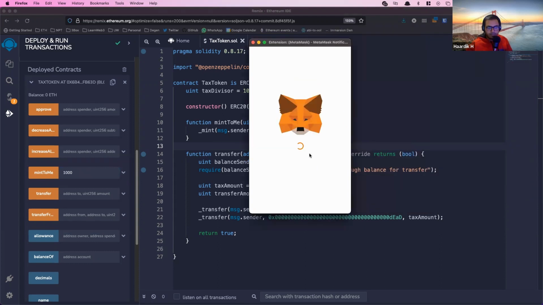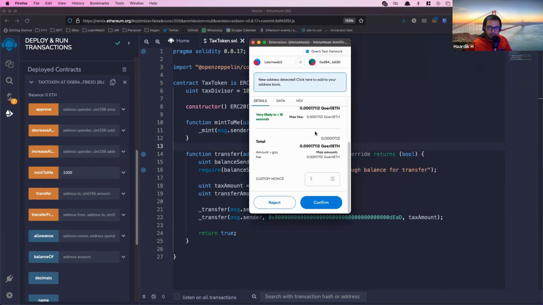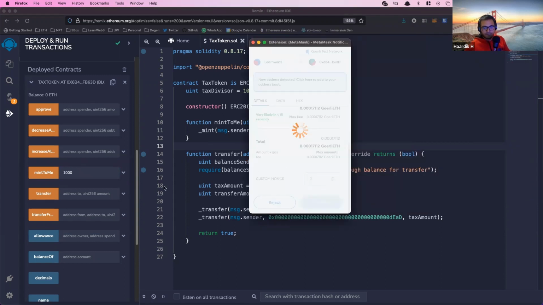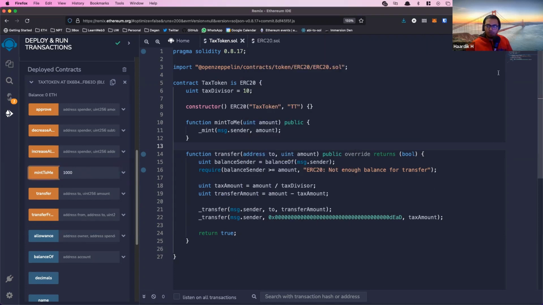This will pop up MetaMask again for another transaction. Click confirm, wait for a few seconds for the transaction to go through. And in the meantime, especially on test networks, there's millions of ERC20 smart contracts deployed on test networks, right? People just experimenting with things and whatnot.